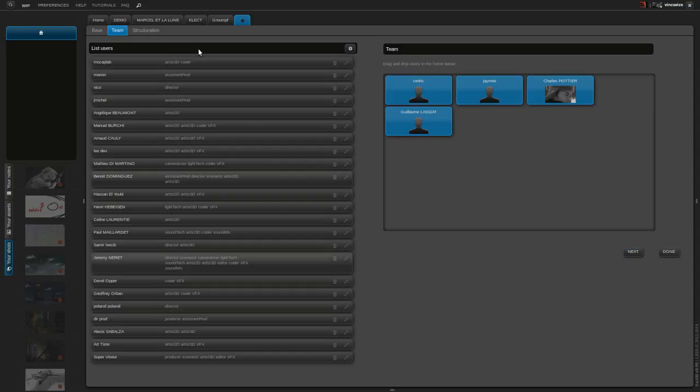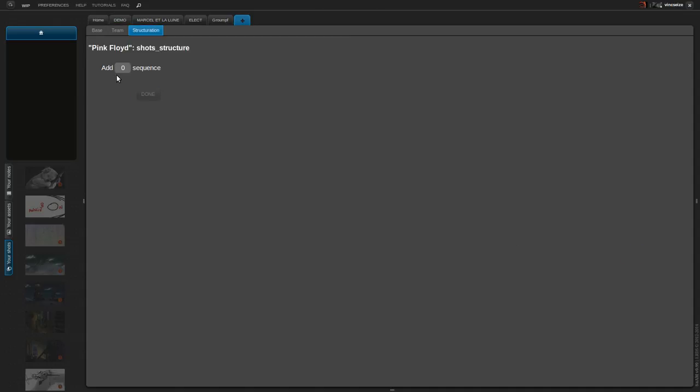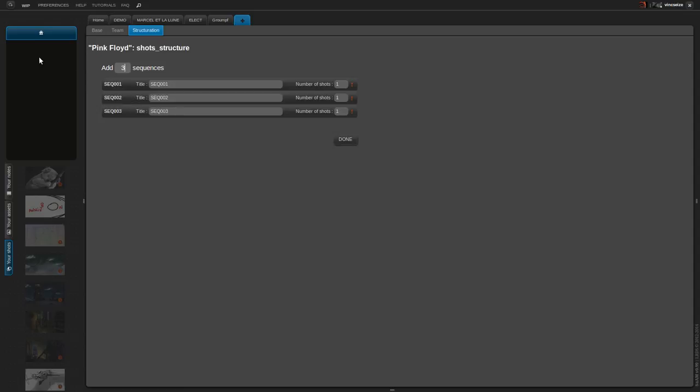The next step is for structuration, something like administration. And you can directly add sequences. That can be very practical to begin the project. I think there will be 3 sequences, like that. This is a labeling, and you can change the term of the sequences.